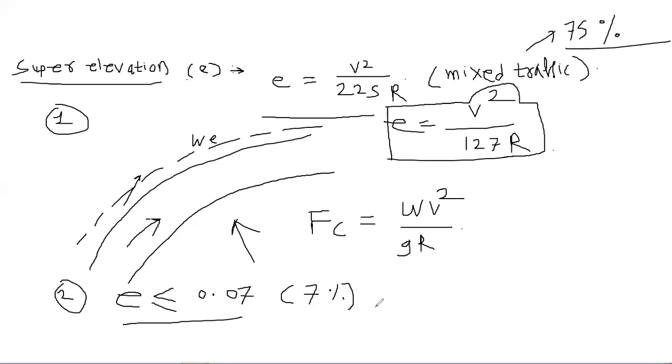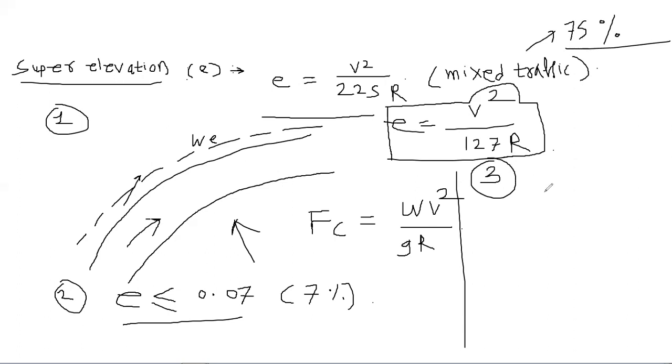Okay, but if according to the above two formulas, your value is exceeding 0.07, then what you should do, you should check for the friction. This is the third step.